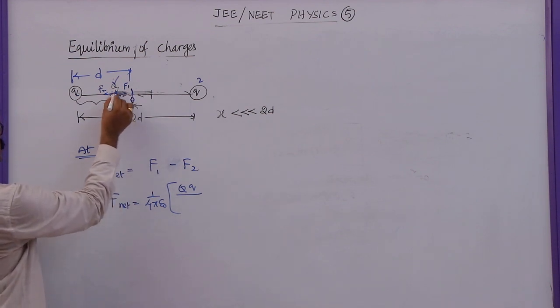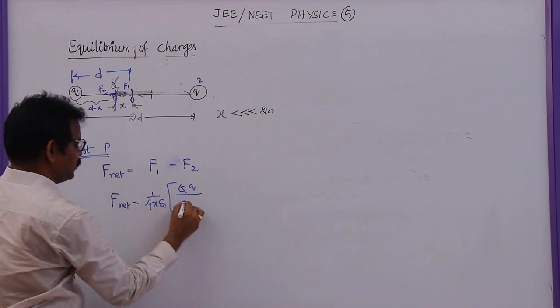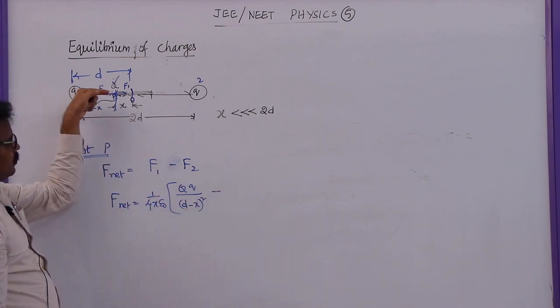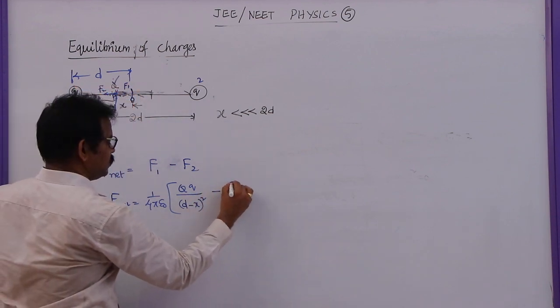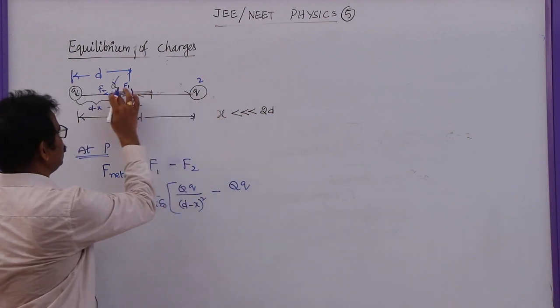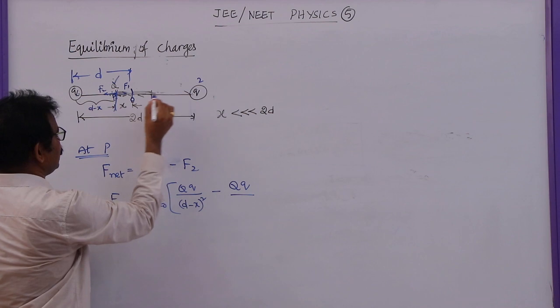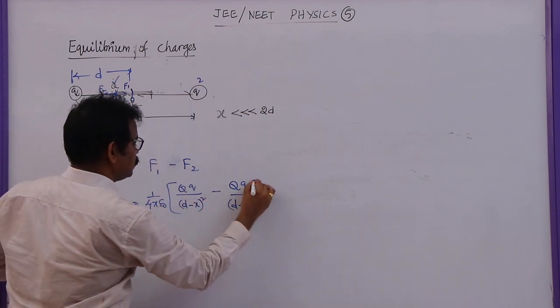Now the distance between these 2 is given by d minus x. So let me write this as d minus x whole square minus, why? Because this is along positive x-axis, this is along negative x-axis. So this force direction is changed. Product of these 2 charges also capital Q small q by the distance from here to here at d, and this is x. So this will be d plus x whole square.